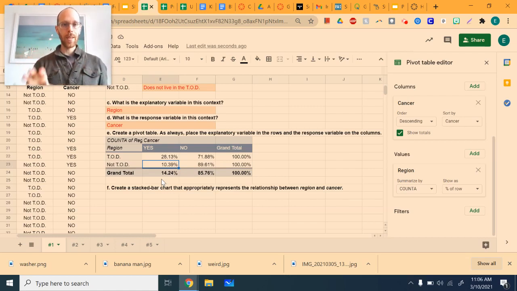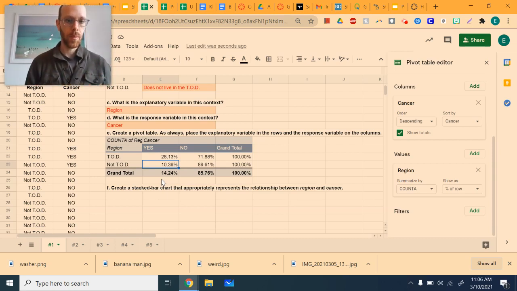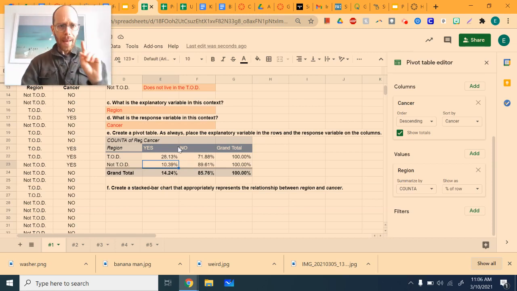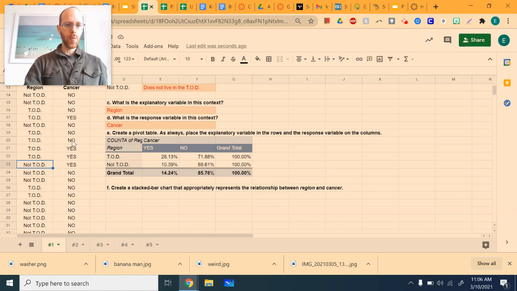So let's talk about creating a chart, which is going to be different here too. There's 2 options that you can get through Google Sheets. One is a stacked bar chart and one is a side-by-side bar chart. Google Sheets does not play nice when it comes to making pie charts, so we're not going to worry about those. Now, the first thing that's different here is you do not go and highlight the raw data.